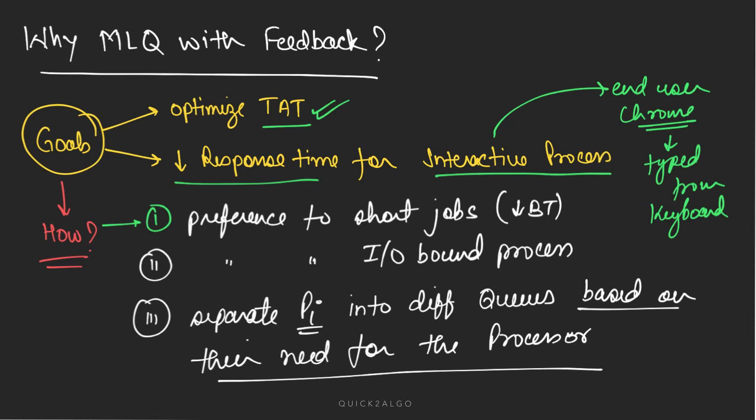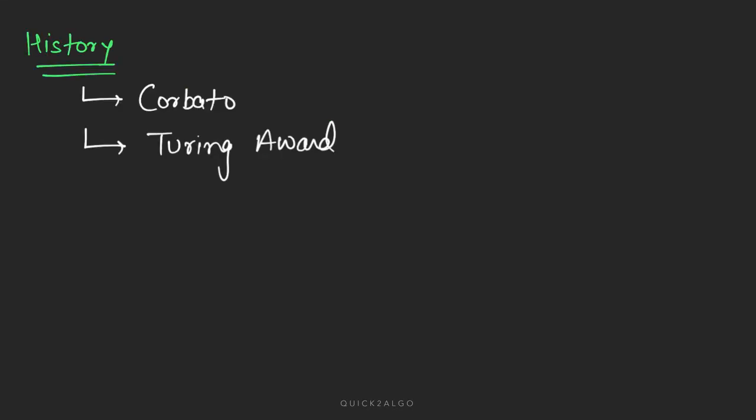Now let's delve into the deeper details of how exactly it differs from the earlier multi-level queue algorithm. Before going into the difference, let's look at some interesting historical facts about this algorithm. It was developed by a computer scientist named Corbato in 1962. Because it was such an important discovery at that moment, he was awarded the Turing Award for the development of this multi-level queue algorithm.